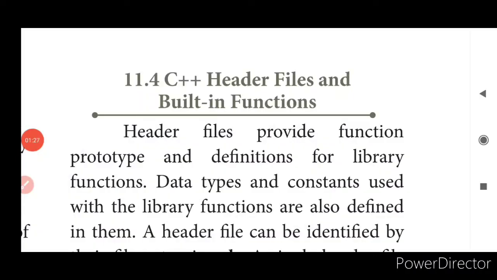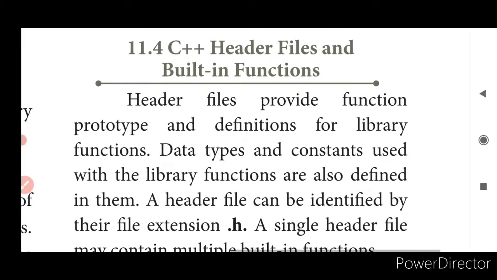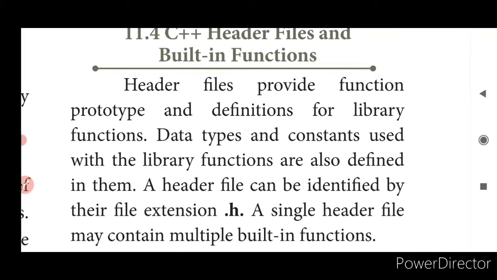And in the previous class we started with built-in functions, gets, puts and all. What are gets and puts? Gets is for getting the string, and puts is for putting the string. Get string, put string. Gets is for getting the input, puts is for giving the output, printing the output. In the same way, getchar and putchar get only one alphabet, whereas a string means a collection of alphabets. A character is one alphabet. So getchar and putchar will get only one character, whereas gets and puts get a collection of characters.